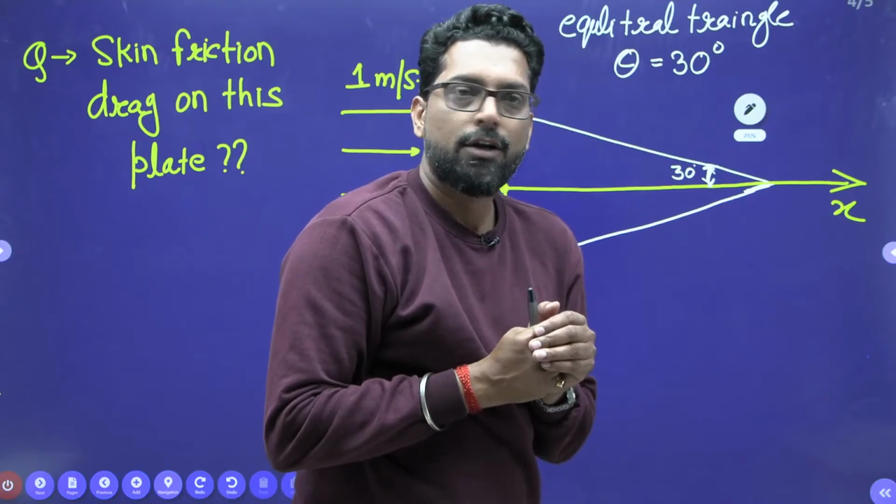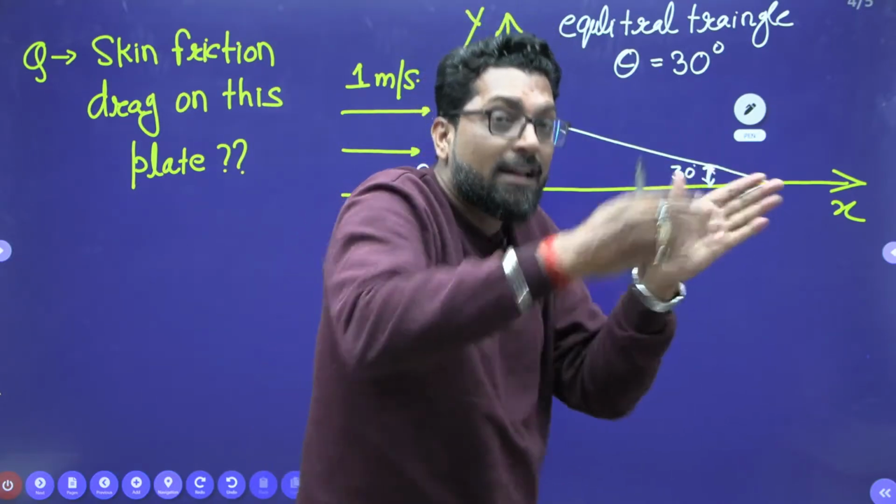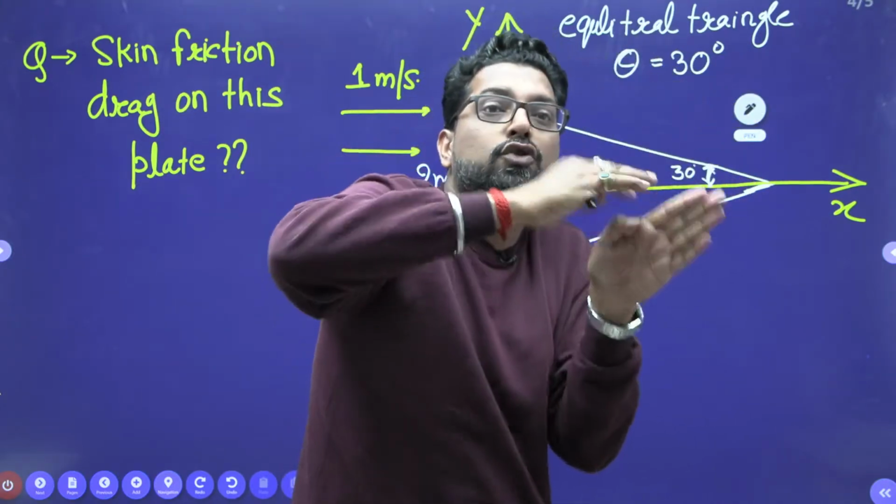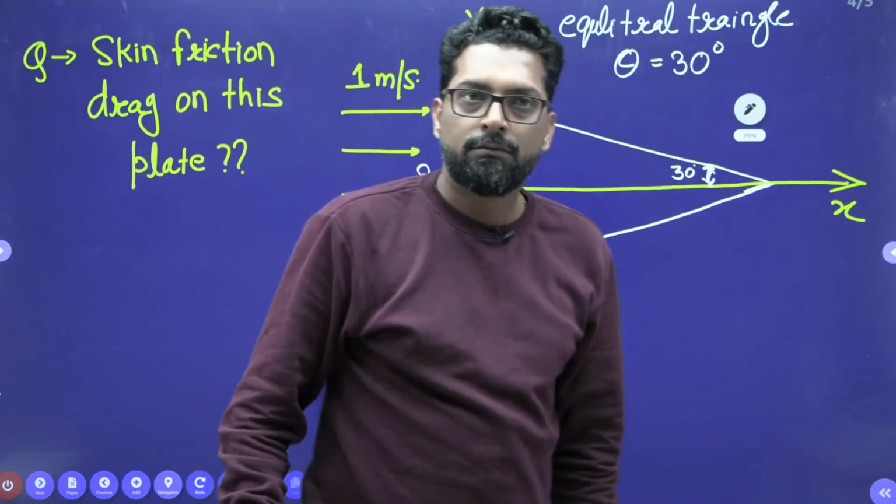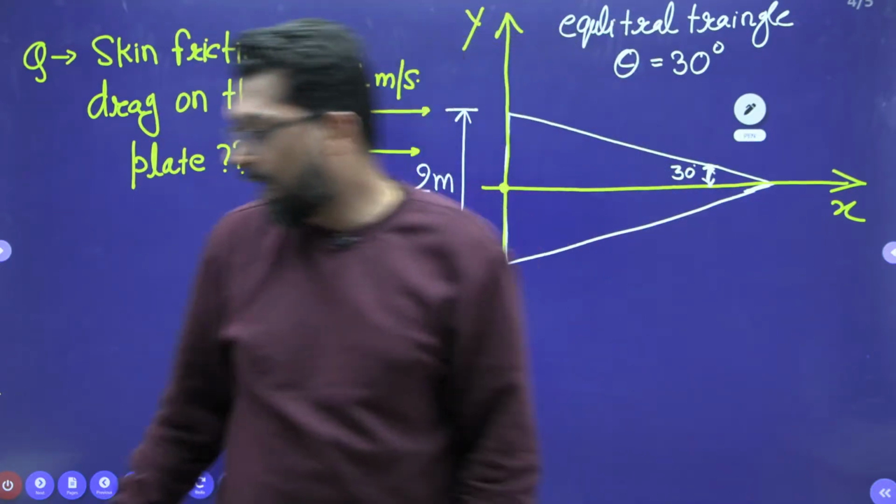Yes or not? So we can assume that the total plate is exposed to laminar flow. This is very important. How? See.